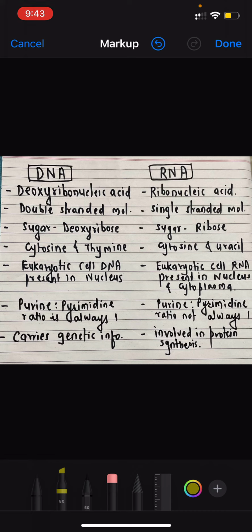Central dogma of life states that from DNA, RNA is synthesized, specifically mRNA is synthesized, and this process is known as transcription, while from mRNA, proteins are synthesized with the help of a process called translation. So this is the basic difference between DNA and RNA.